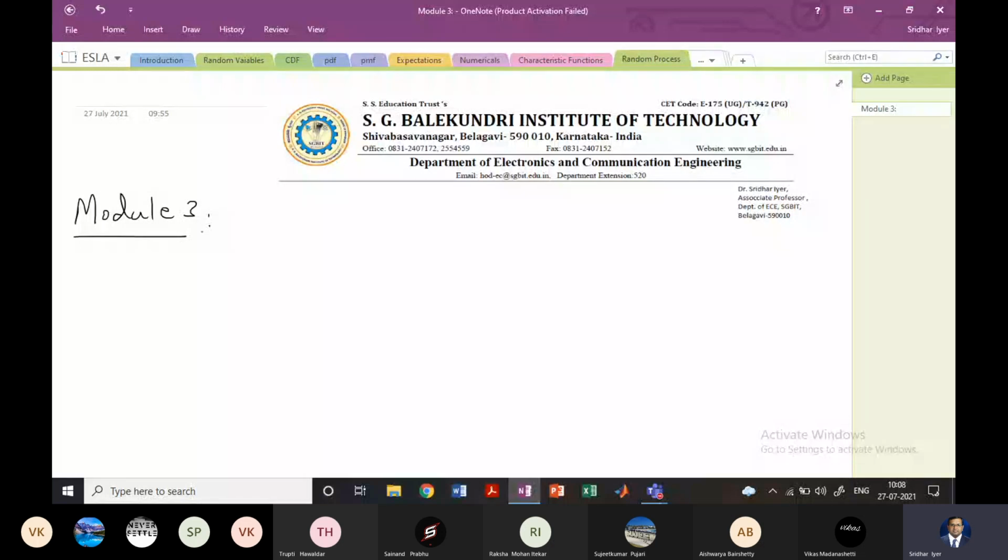Okay. Thereon we saw what happens if these random variables are independent and identical, and by virtue of the central limit theorem, we come to know that all these PDFs will converge towards a Gaussian distribution. Okay. So this is what we have done in the two modules, that is module 1 and module 2. Module 3 is again an extension of those two modules, and it deals with what is known as random process.